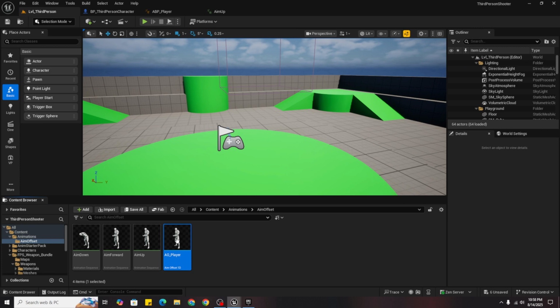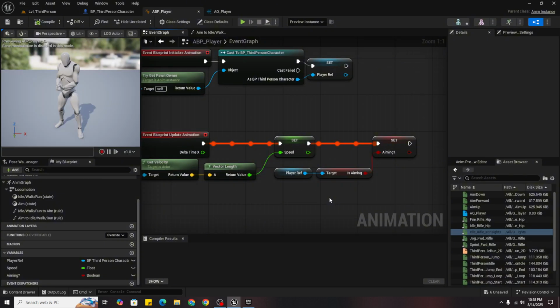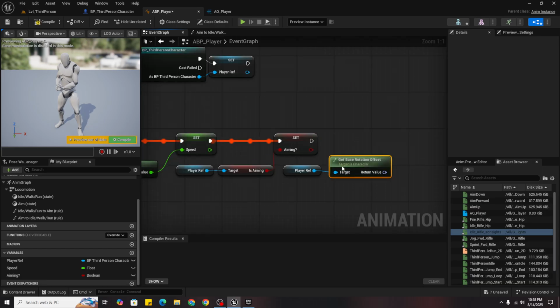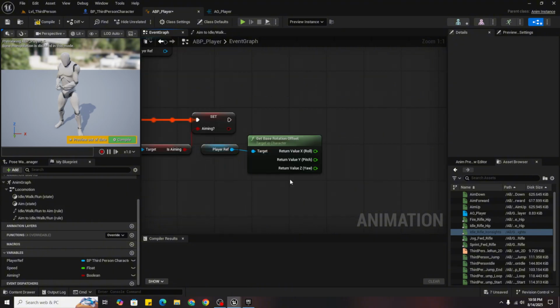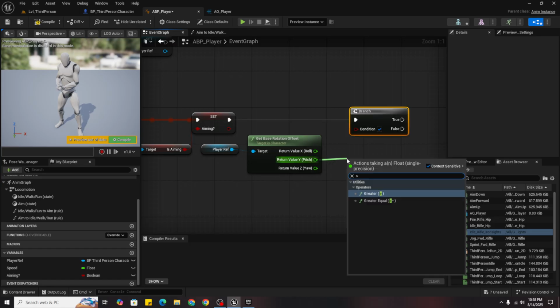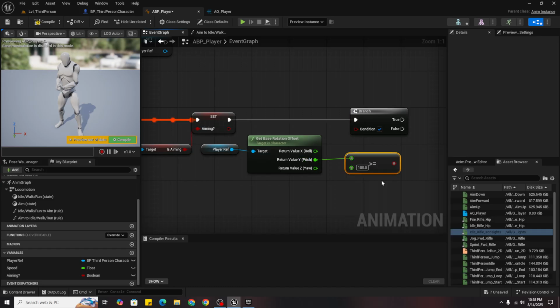we will get again player ref, get base rotation offset, split it into struct pin and also branch. So if it's greater or equal than 180 degrees, set pitch and to float.